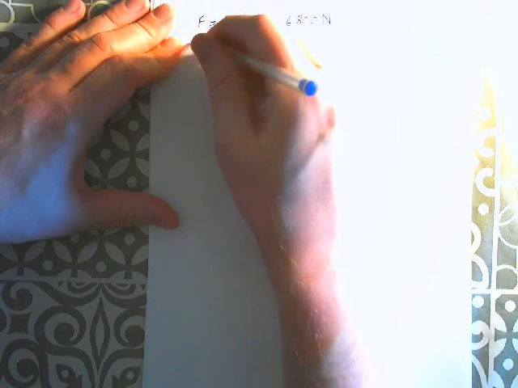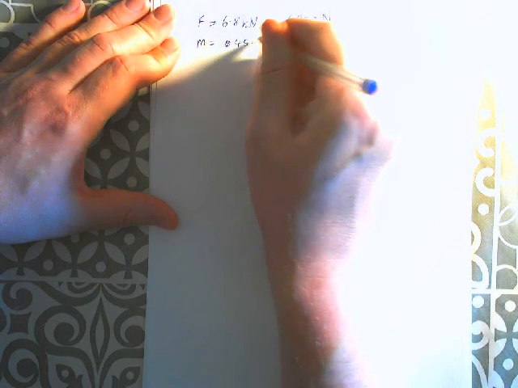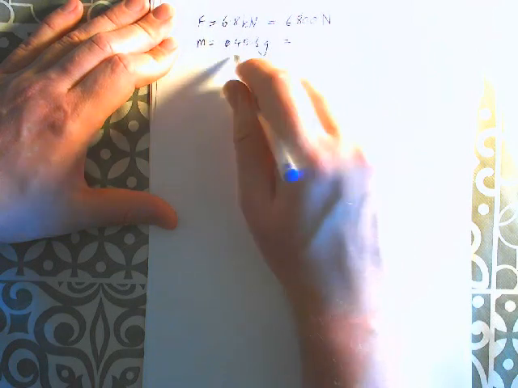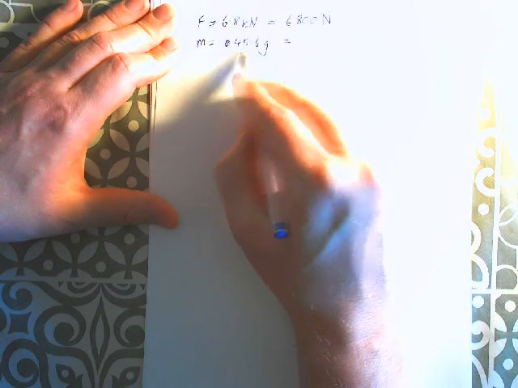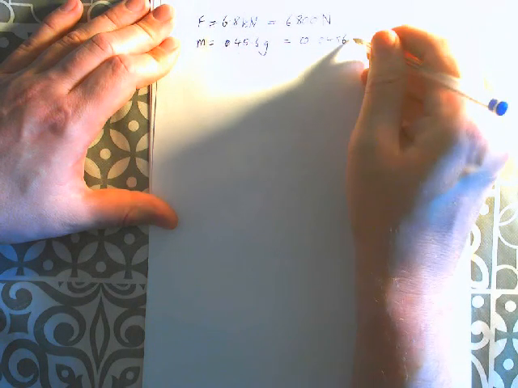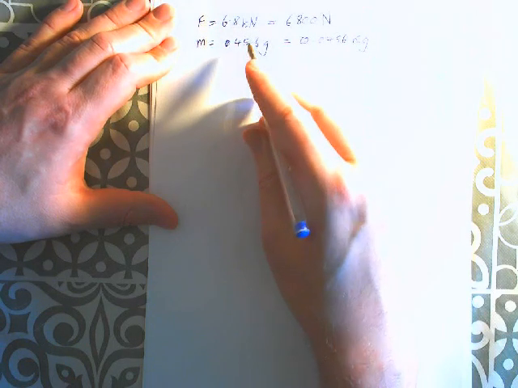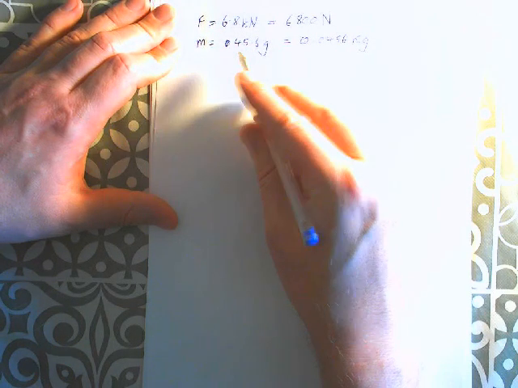Is applied to a golf ball at rest by the head of a golf club. The ball has a mass of 45.6 grams. I was just getting ahead of myself there because I'm going to convert that into kilograms. So there's 1,000 grams in every kilo. So we're going to hop that decimal 3 times. So that is 0.0456 kgs.